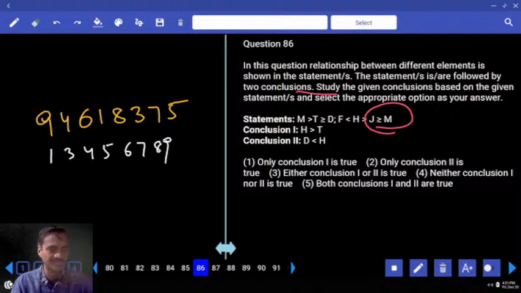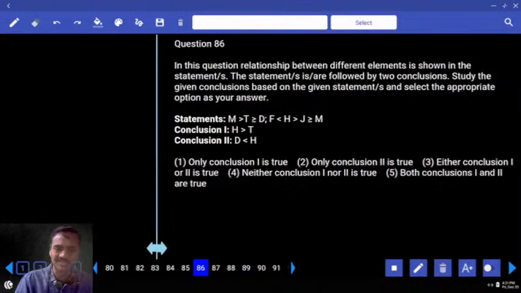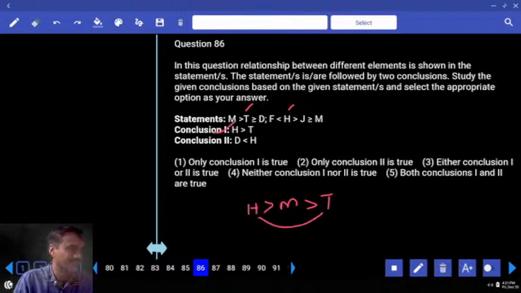Now 86 onwards, 86 2. And how many were there? There are some 3 questions. 3 or 2? Only 2 questions were given. Now first or the second priority? Definitely first. H and T. T is here, H is here. Which element is common? M is common. M greater than T, and H greater than M. H greater than M greater than T. H greater than T. Definitely true.